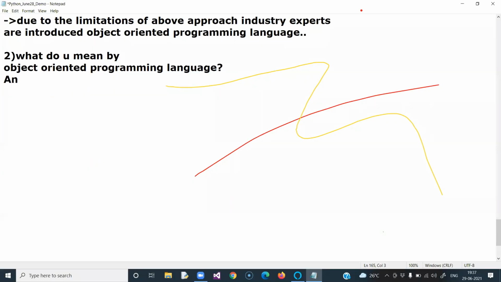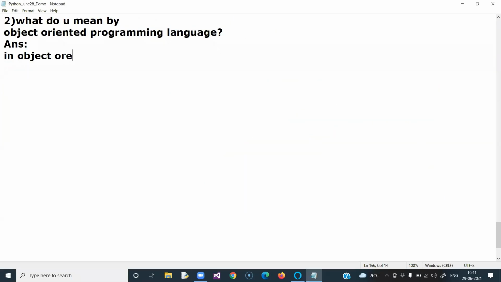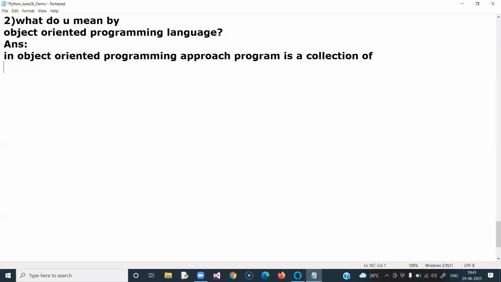What do you mean by object oriented programming language? In the object-oriented programming approach, a program is a collection of classes.